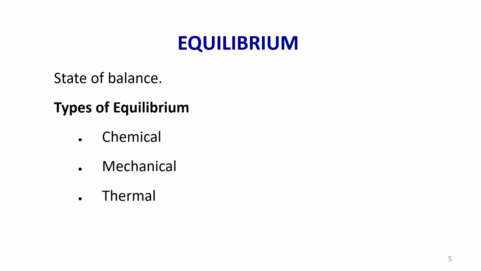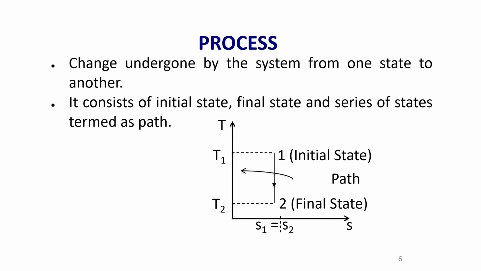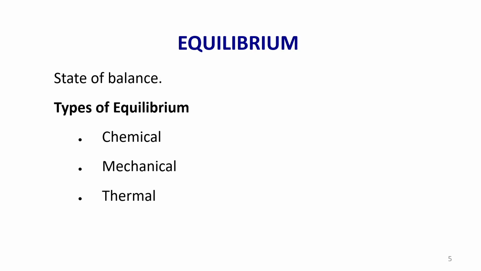Then let us see what we mean by equilibrium. Equilibrium refers to a state of balance, that means equal values. There are 3 types of equilibrium: chemical equilibrium, mechanical equilibrium and thermal equilibrium. Thermal equilibrium is the one which we will be using often. Of course, mechanical equilibrium also is there.